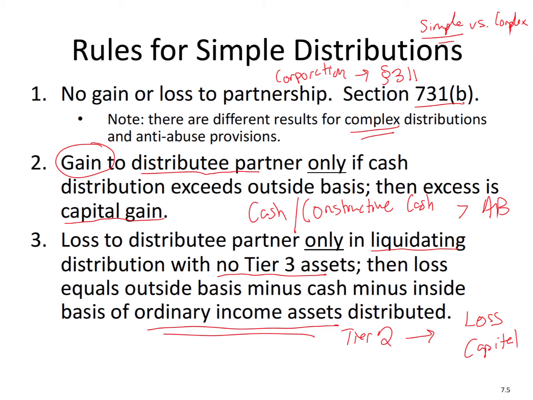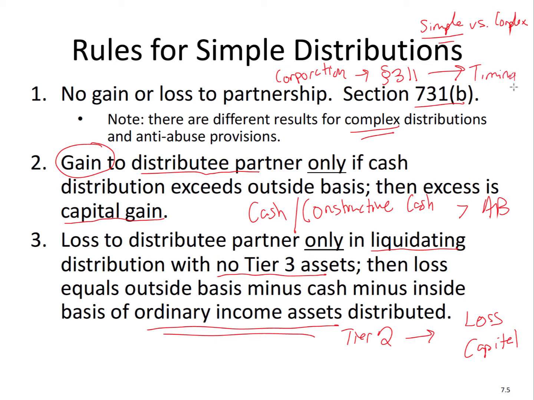That's huge, and that's a timing distinction. This is one advantage of a partnership or LLC over a corporation, C or S corporation. Now, an S corporation doesn't really pay tax, so that's fine. But if you're a C corporation, yes, that makes a difference. So that makes a timing distinction.